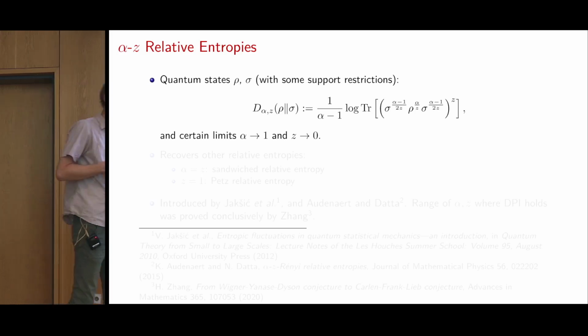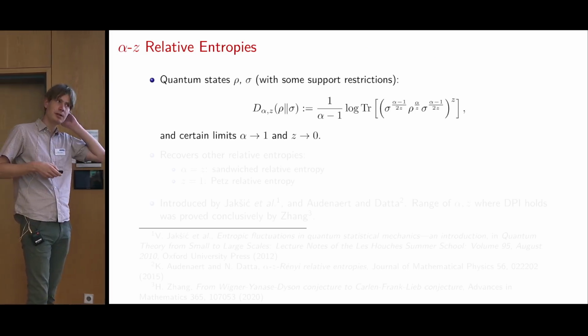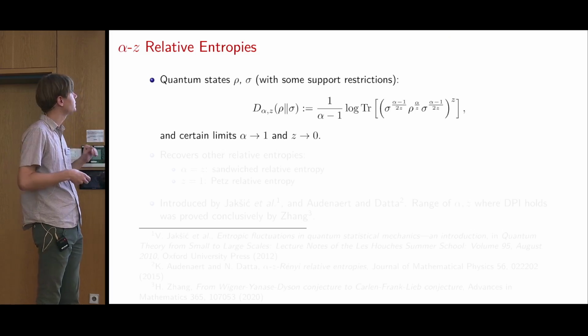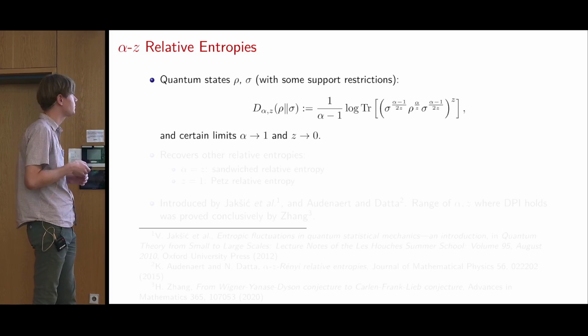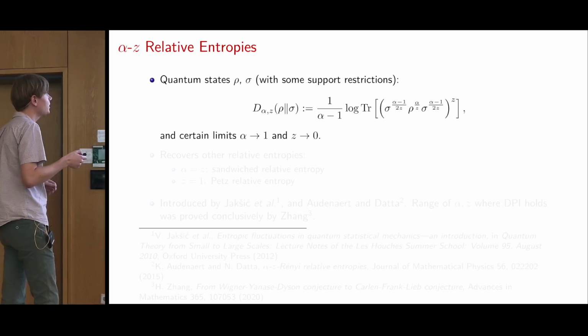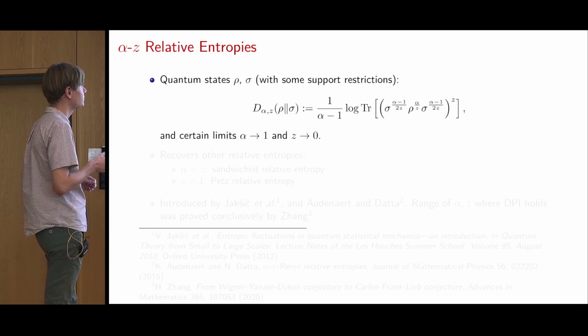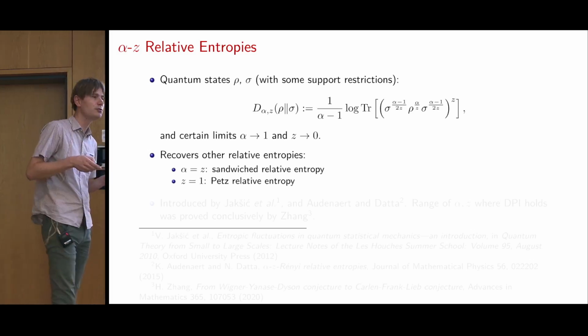It will turn out that the relative entropies that apply to the setting of majorization for these pairs of states are the alpha-z relative entropies. This is their formula for general states rho and sigma. You also have to take certain limits if alpha goes to 1 and z is 0, but I won't get into those details. This is nice because it recovers some known relative entropies.